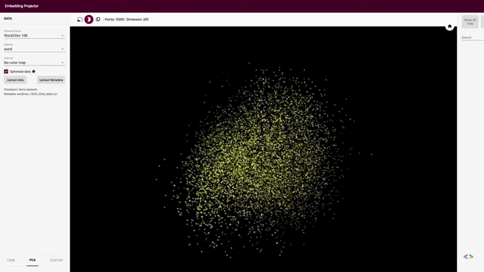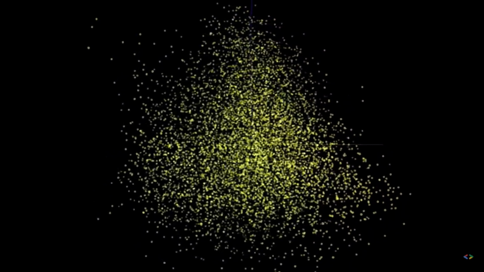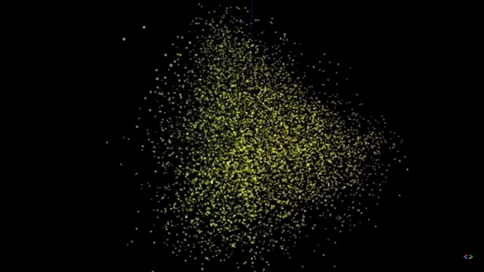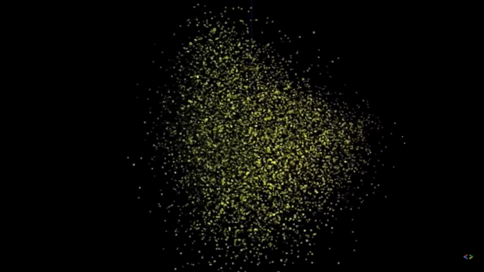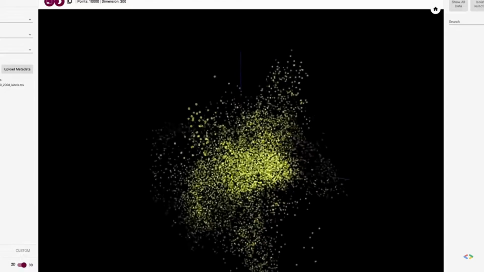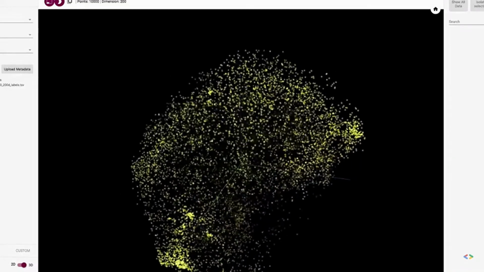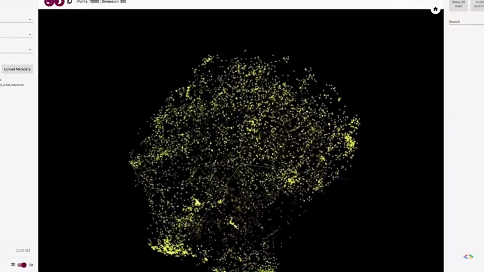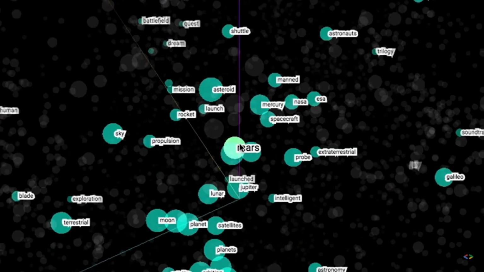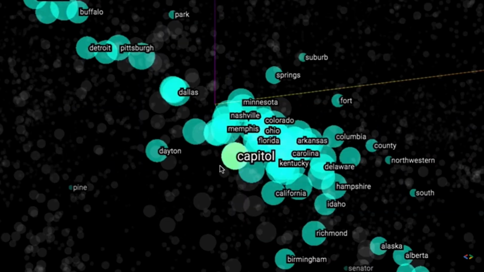Here's a visualization of the results. We're looking at a subset of words that the computer has learned about. Each dot represents one word. Each word is a data point with 200 dimensions. Using a technique called t-SNE, the computer clusters words together that it considers related, and clusters form based on meaning, even though we've never taught it the meaning of words. Here is a cluster of numbers, months of the year, words related to space, people's names, cities, and so on.